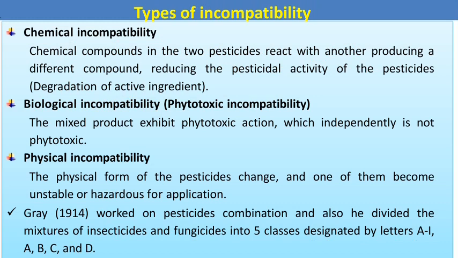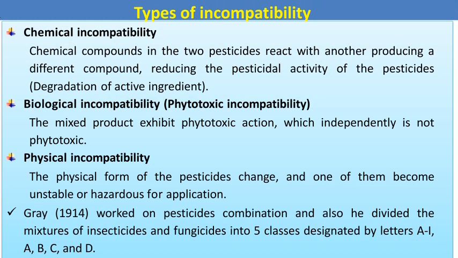It means that chemical incompatibility is directly proportional to the degradation of the active ingredient present in the pesticides. Second, biological incompatibility, also called phytotoxic incompatibility. The mixed product exhibits phytotoxic actions which the components independently do not show. Next is physical incompatibility. The physical form of the pesticides changes and one of them becomes unstable or hazardous for application.